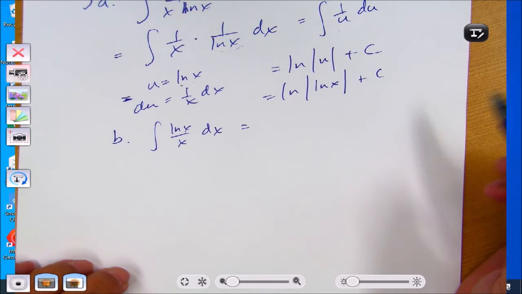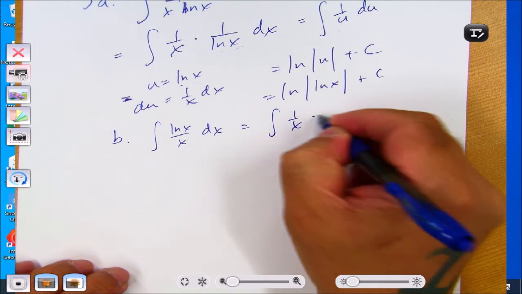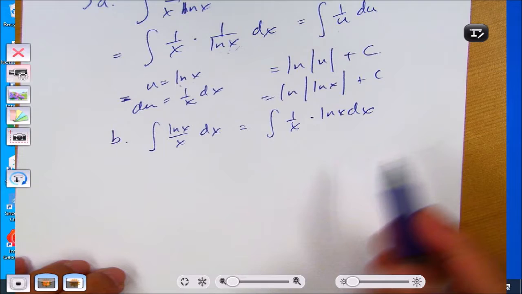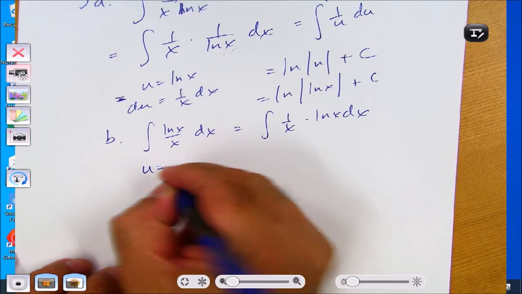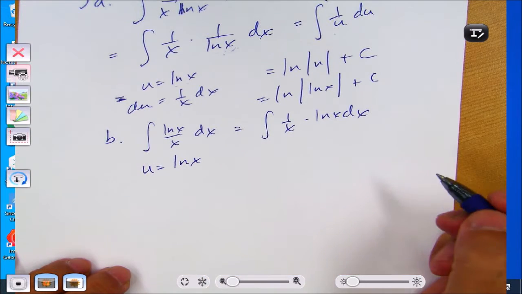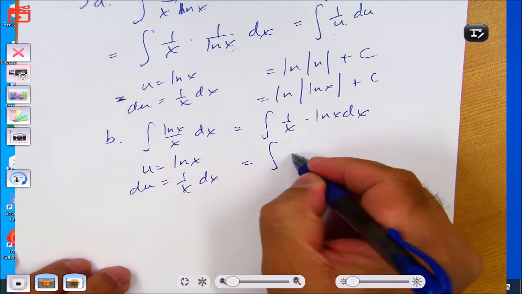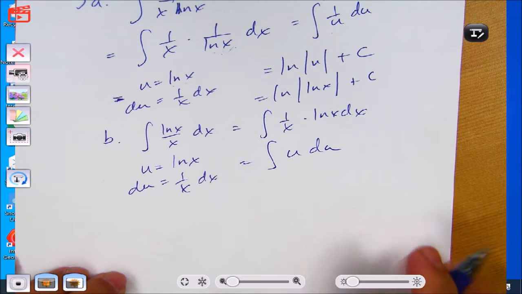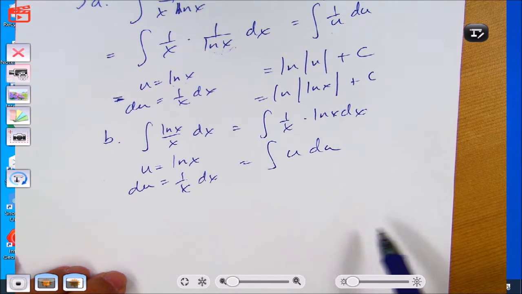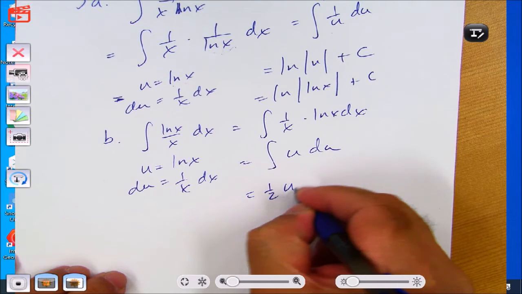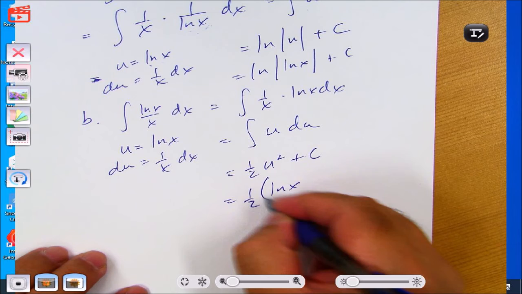Okay, now let's look at this one. Again, I'm going to rewrite this as 1 over x times natural log of x dx. So this time natural log of x is in the numerator instead of the denominator. So what's u going to be this time? Natural log of x again, because du is 1 over x dx. So now it's u du. I replaced the natural log of x with u, and I replaced the 1 over x dx with du. So this becomes 1/2 u squared plus c. So it's 1/2 natural log of x squared plus c.